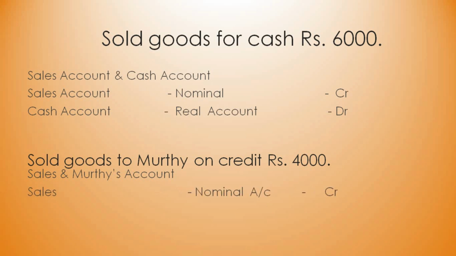So sales, we know it is nominal account, and because it is an income, you're putting on the credit side. And Murthy's account, you know, it is personal account. The name of a person is nothing but personal account, we said. And what is the rule for personal account? Debit the receiver. Here in this statement, Murthy is the receiver. Sold goods to Murthy. Murthy is receiving that goods. So he is the receiver, and that's why you're entering it on debit side.